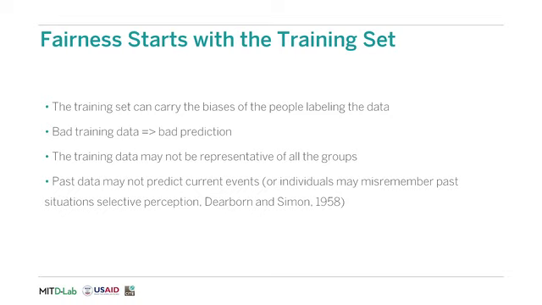Fairness starts with a good quality training set. Low quality data, generally speaking, leads to bad predictions. The individuals labeling the data, for example, managers labeling a resume as a hire or a no hire, may carry biases which are then picked up by the machine learning algorithm. Training data may not be representative of all groups, which could lead to bias. And there may be hidden correlations in input data, for example, between a protected attribute and another predictor. That can also lead to bias. Individuals labeling the training data may misremember past situations, a phenomenon known as selective perception, which may in itself become a source of bias.